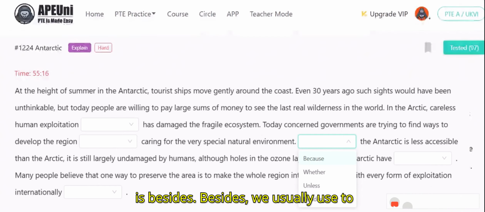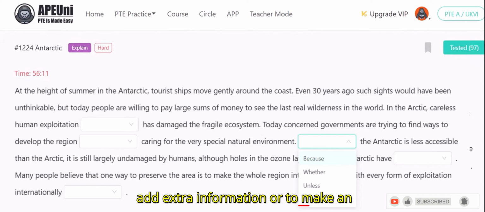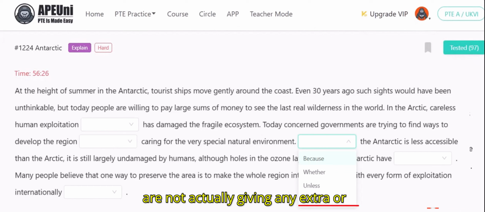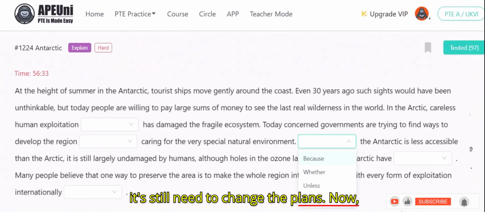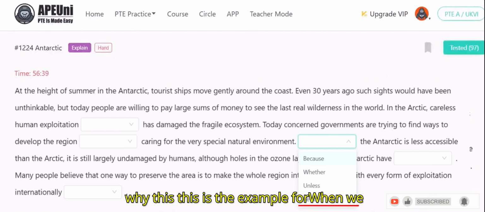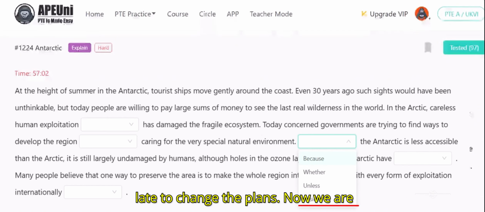Then the last one is besides. Besides, we usually use to add extra information or to make an additional point. In this sentence, we are not actually giving any extra or additional point. For example, besides, it's too late to change the plans now. This is the example for when we use besides.